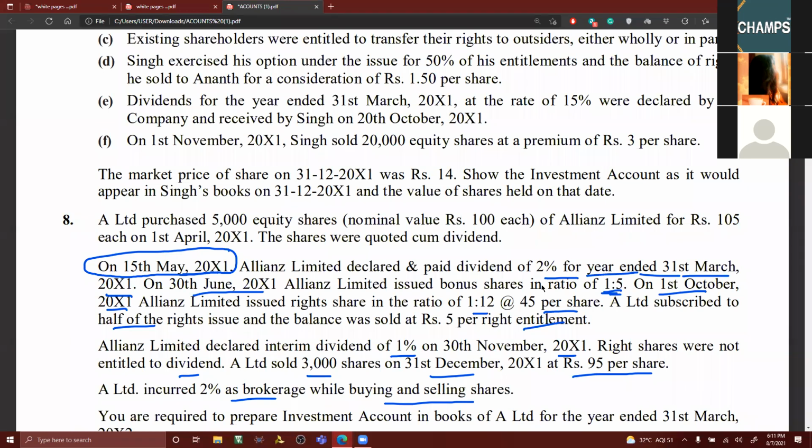Bonus shares were issued in the current year, after the dividend pertaining to last year was received. So the question of paying dividend on bonus shares does not arise.